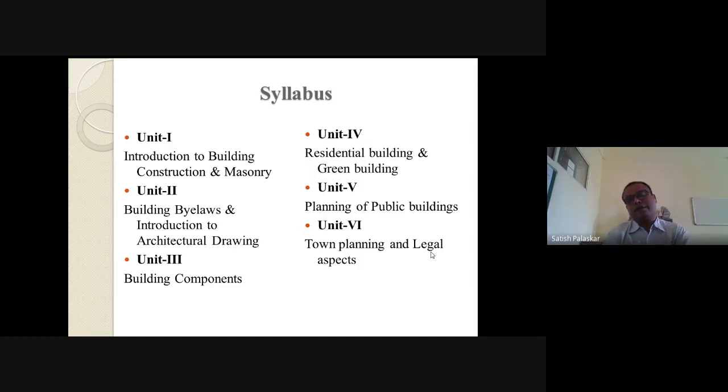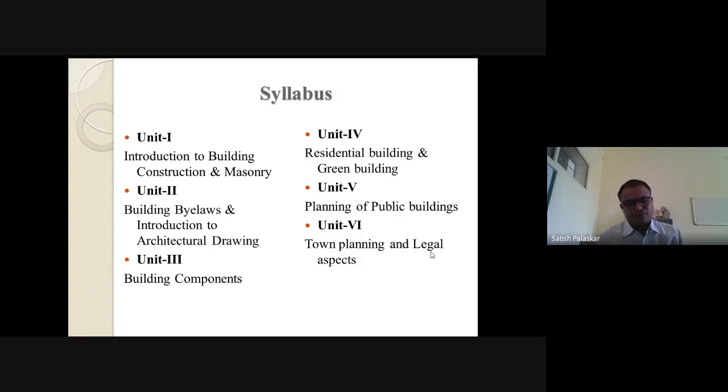And different types of staircase: mainly in your syllabus, the dog-legged staircase is there, and the quarter-turn staircase is there. What is a dog-legged staircase or a quarter-turn staircase? Again in detail we are going to study when we go for unit number 4.